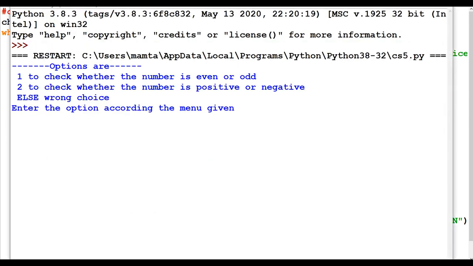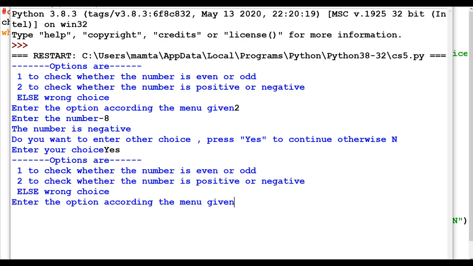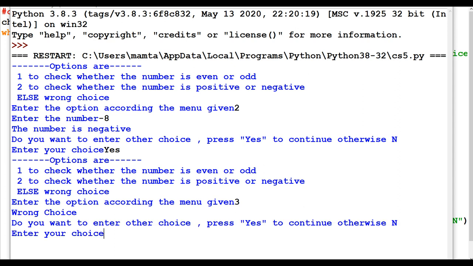I'll run it once again. This time option 2. -8. The number is negative. Do you want to run once again? Yes. Now option 3. Wrong choice.